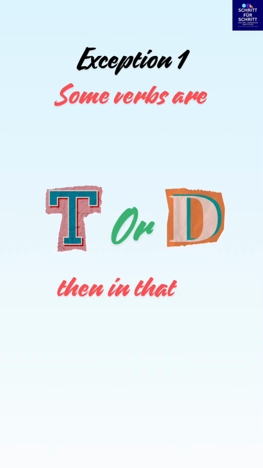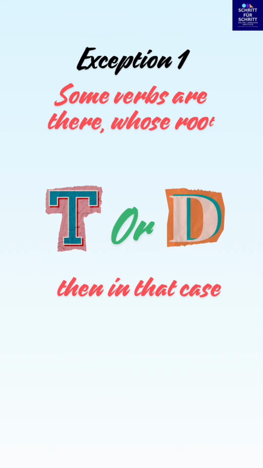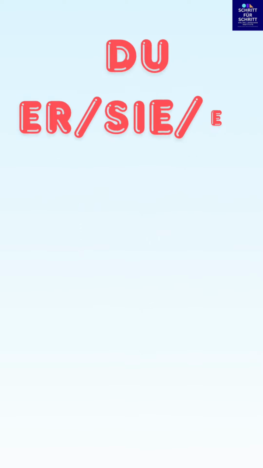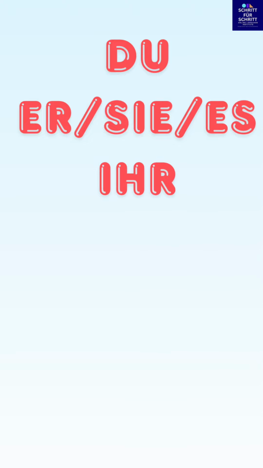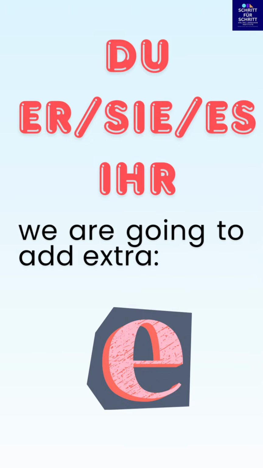Exception number 1. Some verbs are there whose root verb ends with T or D. Then in that case, with du, er/sie/es and ihr, we are going to add an extra E.